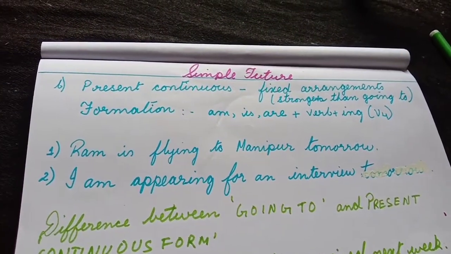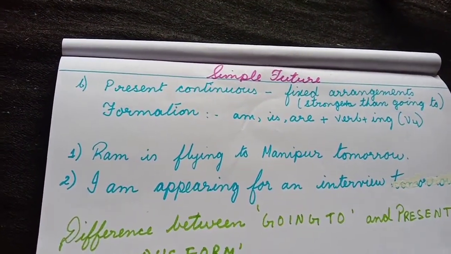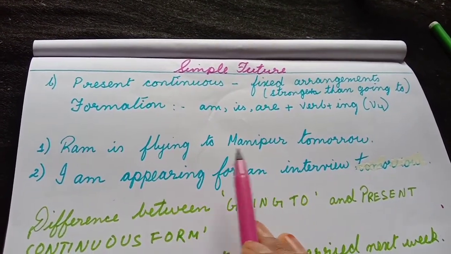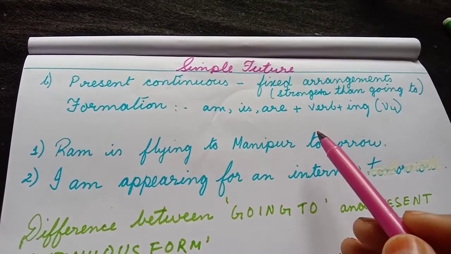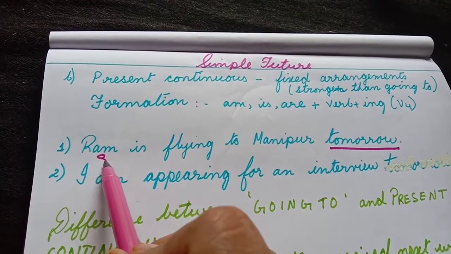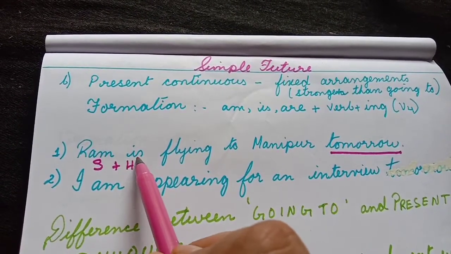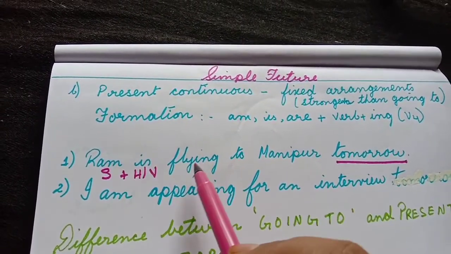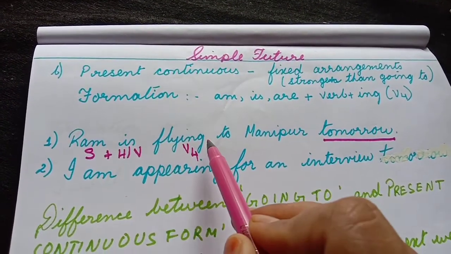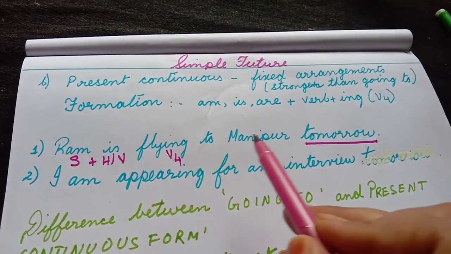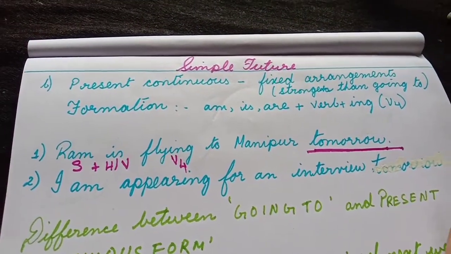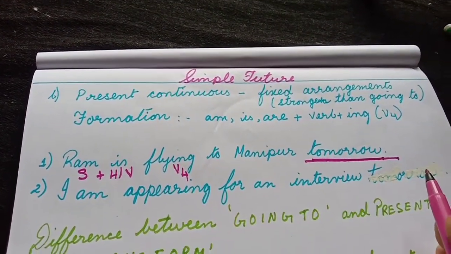The formation is the same as the present continuous tense formation. For example, Ram is flying to Manipur tomorrow. The date, the time is fixed. Ram is the subject, plus the helping verb am, is, are. Is flying: flying is V4, the ing form of the verb. Ram is flying to Manipur tomorrow. See, the time is fixed. It is a fixed arrangement. The tickets are done.